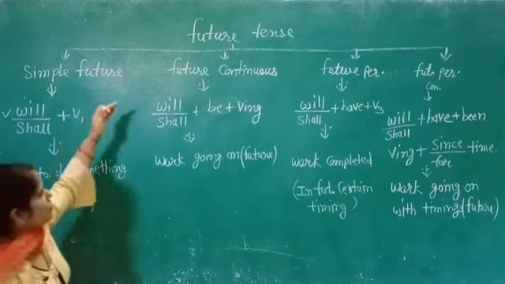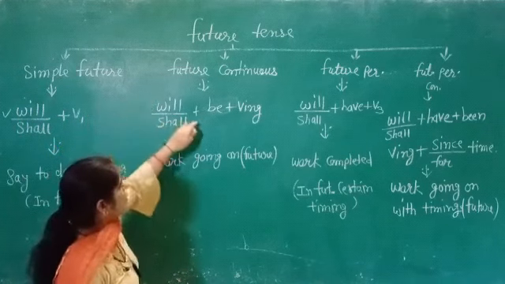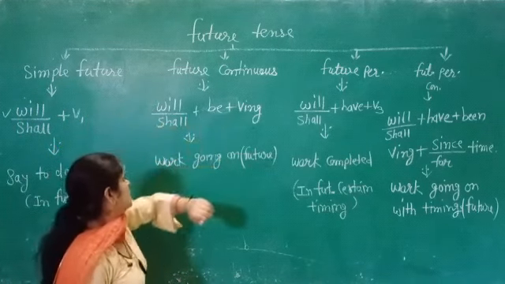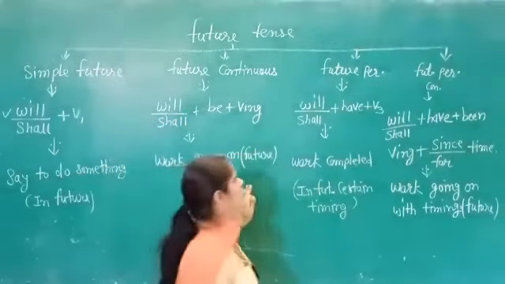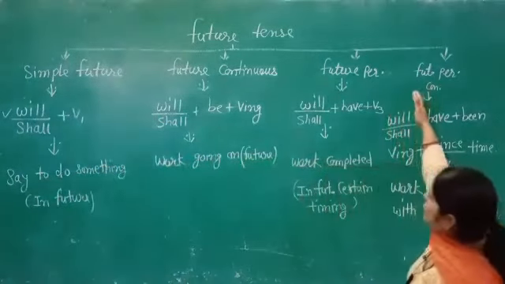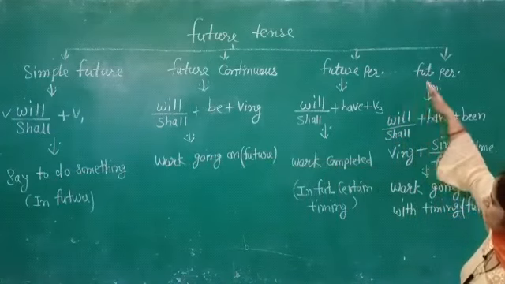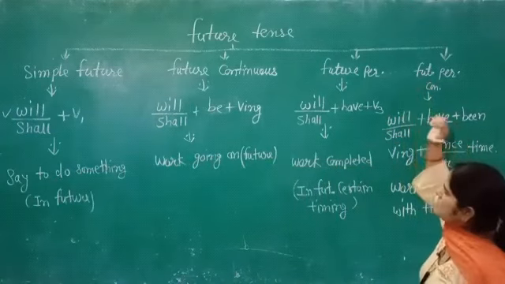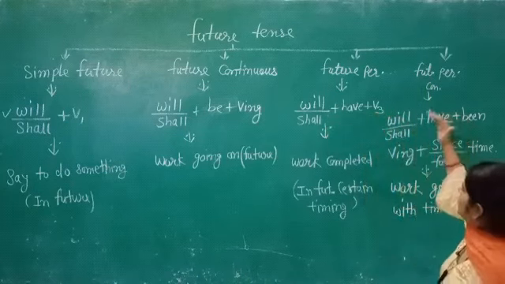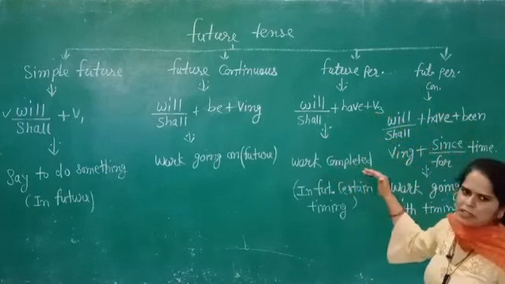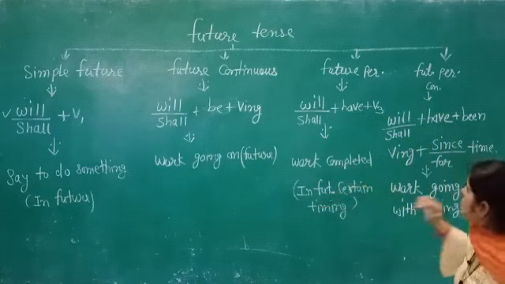Now the future continuous tense: will, shall, and then be and verb with ing. This is used for work going on in the future. The third part of the future tense is the future perfect tense, and in this tense we have will, shall, then have, then the verb's third form. It is used for work completed in the future with certain timing.